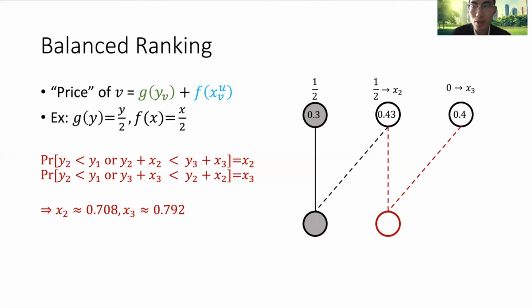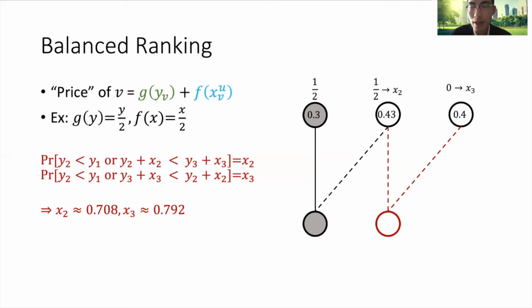Here, y are the ranks of these vertices. Or it has a smaller price in this round compared to the third vertex. This happens when y_2 plus x_2 is smaller than y_3 plus x_3, according to the definitions of g and f.